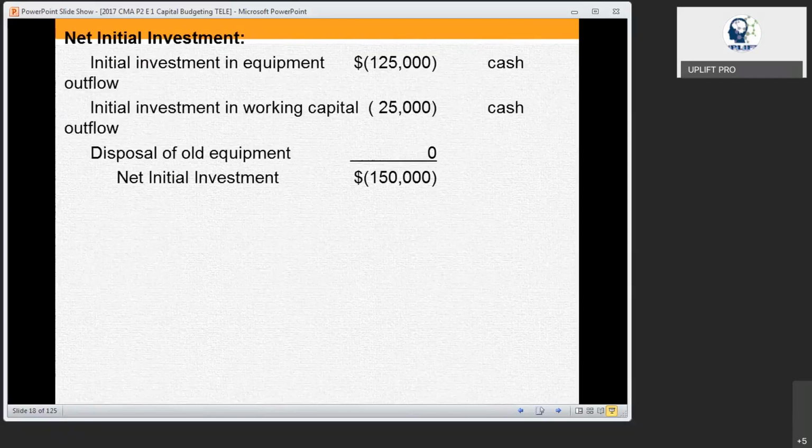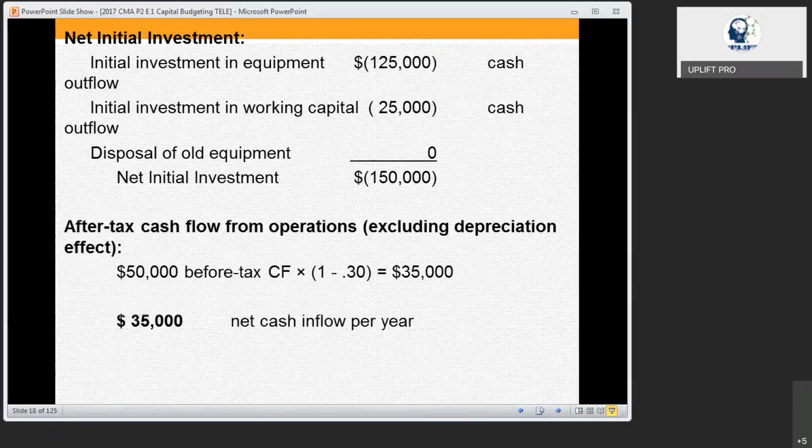Fine. Initial investment, what we are going to make is the 150,000. Now, as I told you, during the operation, what is the amount they are going to get? They clearly said 50,000 is the cash flow. They have given the cash flow straight away, right? Cash flow 50,000 before tax.